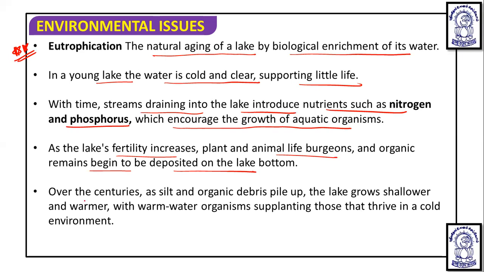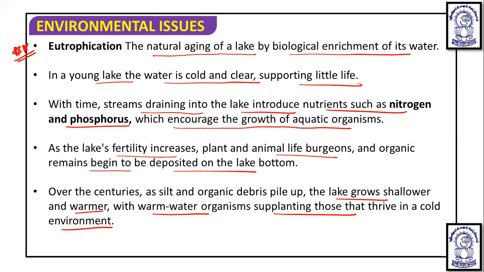Over the centuries, silt and organic debris pile up as the lake grows shallower and warmer, with warm water organisms supplementing those that thrive in a cold environment.